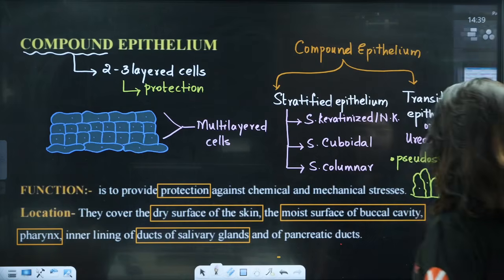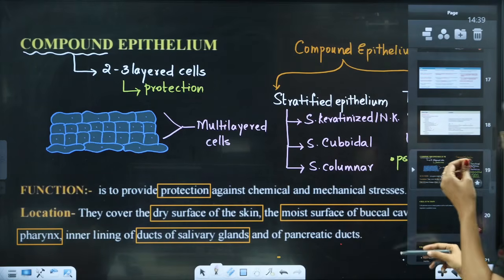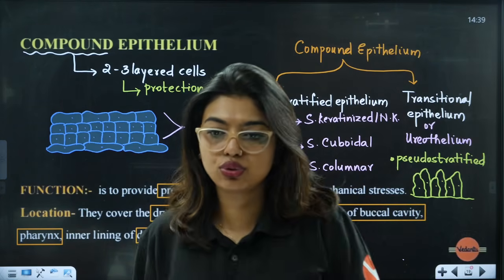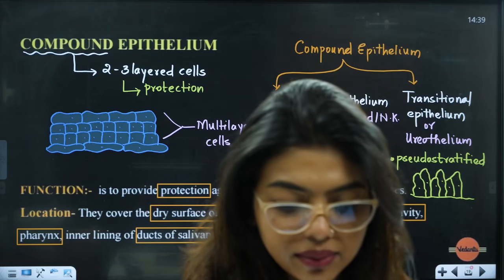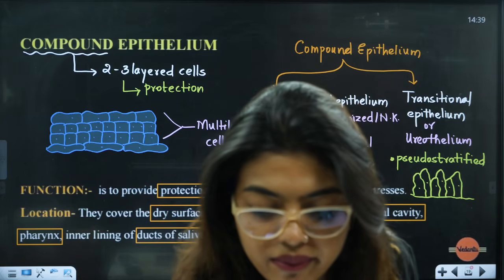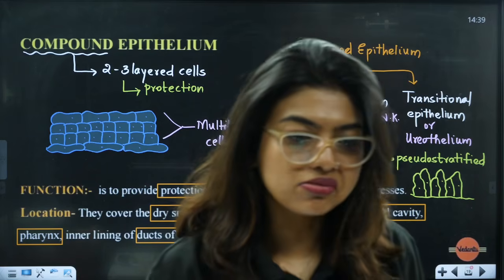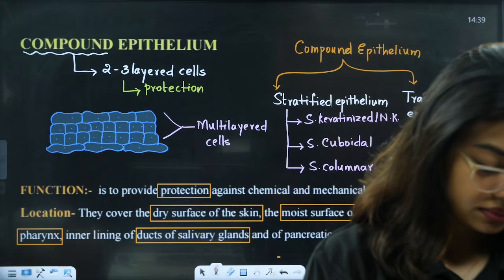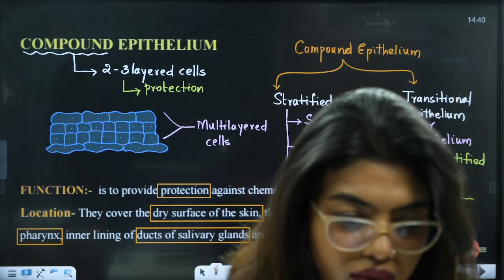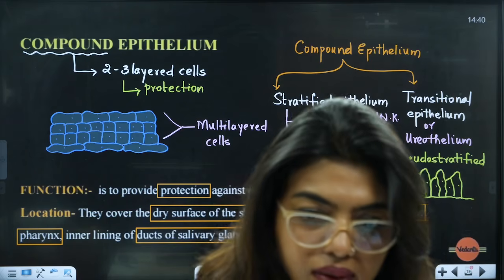Understood? Now we are going to understand cell junction. Before that, let me take you through one diagrammatic representation. Just give me a minute. Here we go.